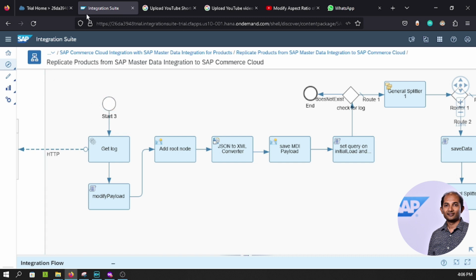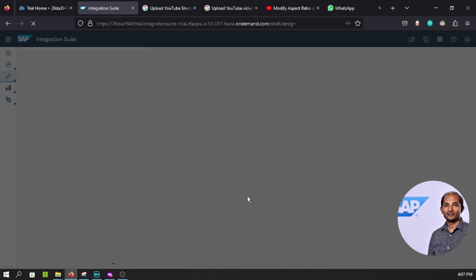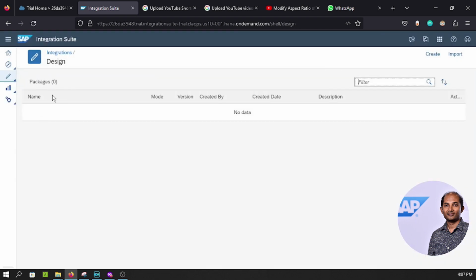Now let's say if you want to create something fresh, you can go to the pencil icon. From there, go to integrations. Currently it should show empty because we haven't done anything as of now. We just built the setup. So the starting is to create a certain package, which will hold all my integration artifacts, design time artifacts, right? So we'll build those things from the next episode onwards. This is just doing the setup, the integration service.